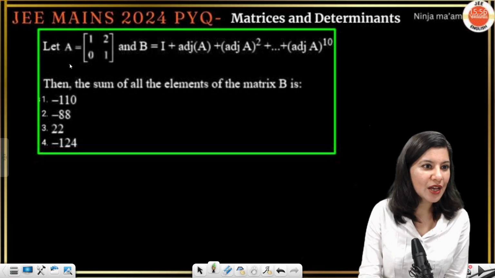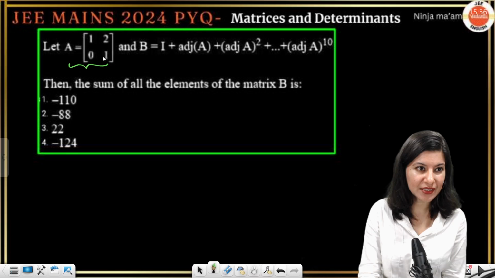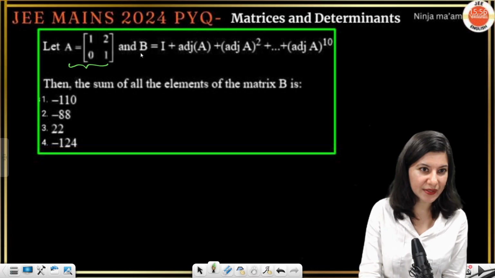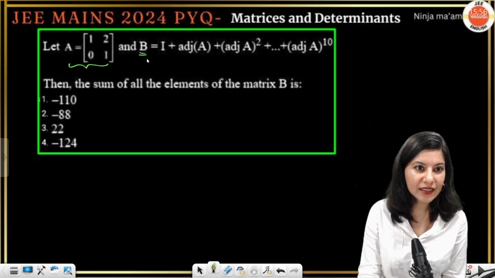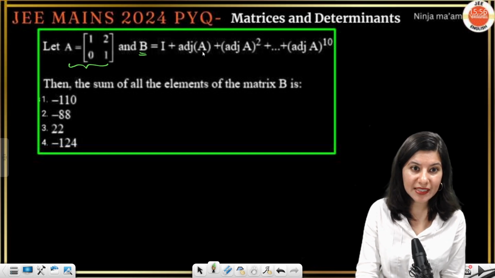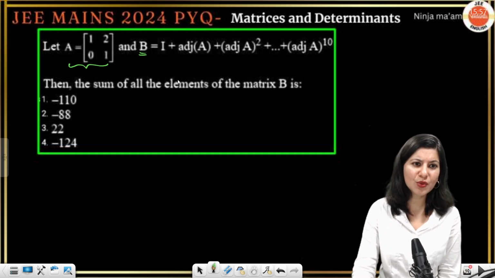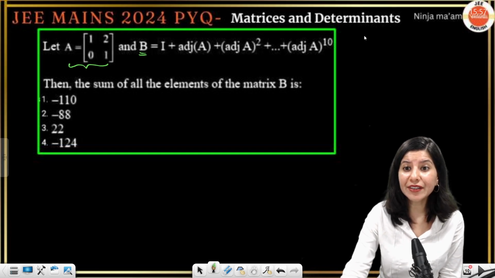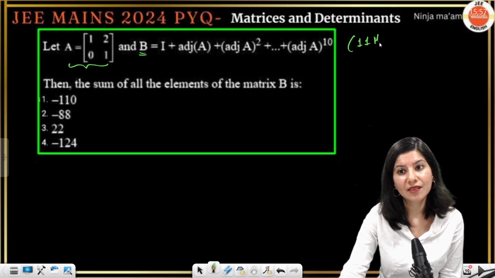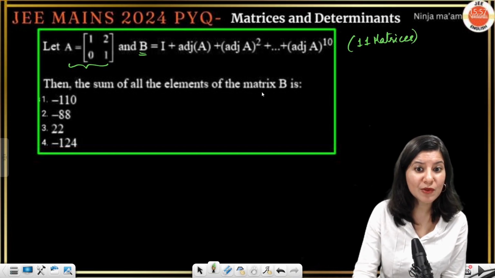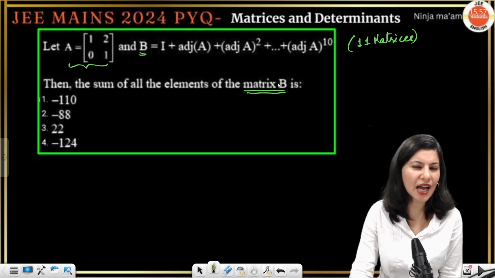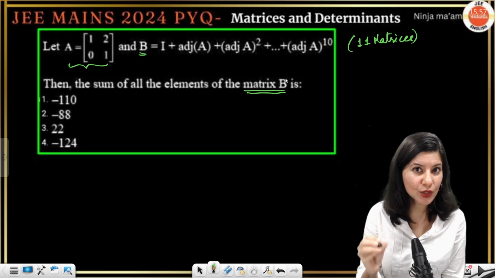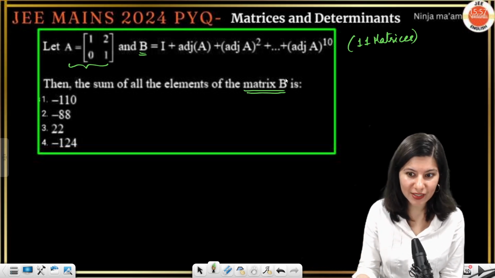So now we are having a matrix A, right? And B is equal to identity matrix plus adjoint A plus and so on. B is like the sum of 11 different matrices, and we are looking for the sum of all the elements of matrix B. There are high chances that this question is going to turn out as a pattern based question.